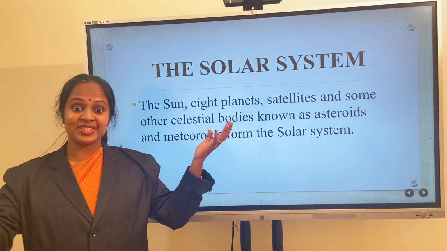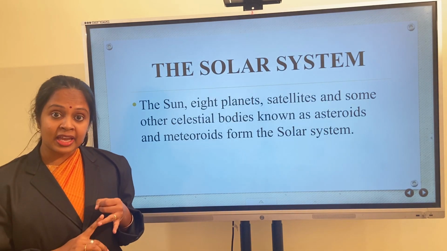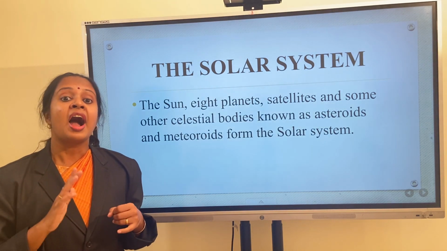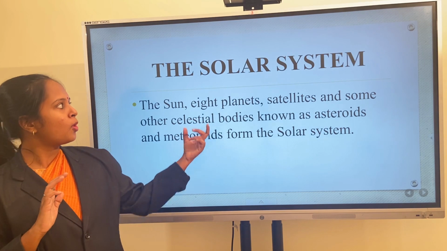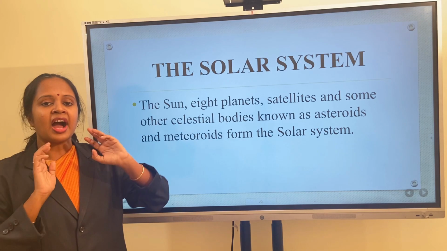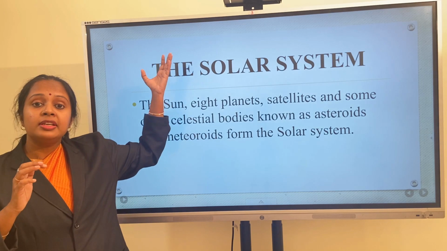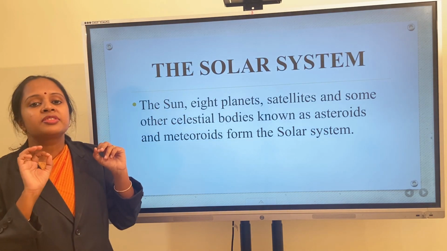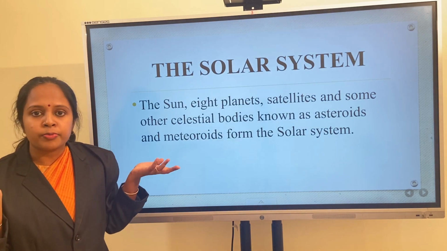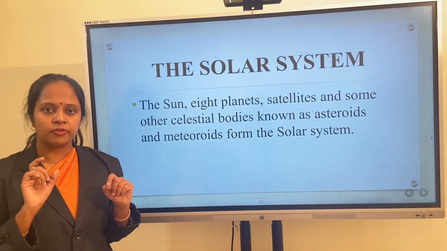Next is about the solar system. Very familiar term, right? Children, the sun, 8 planets, their satellites, and some other celestial bodies known as asteroids and meteoroids form the solar system. Then what is meant by asteroid? Asteroids are parts of a planet which exploded millions of years back, and meteoroids are pieces of rock.